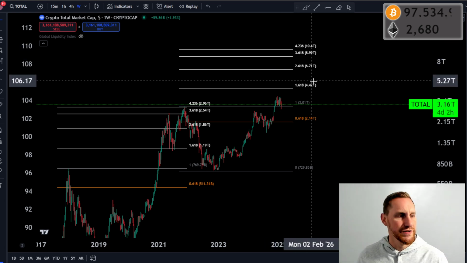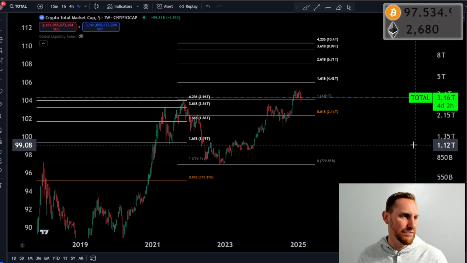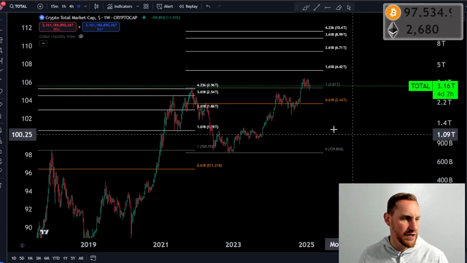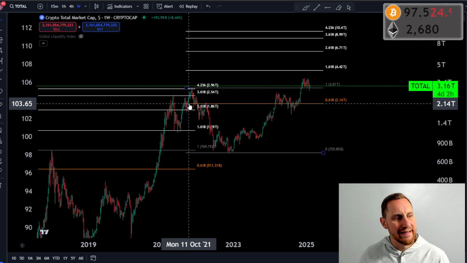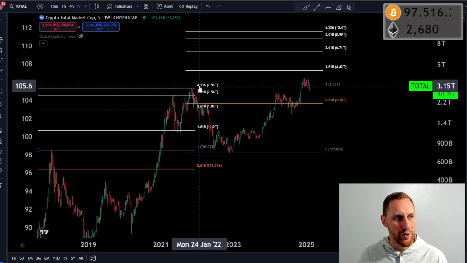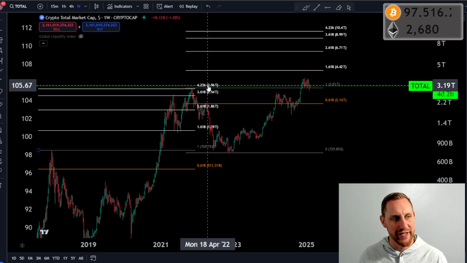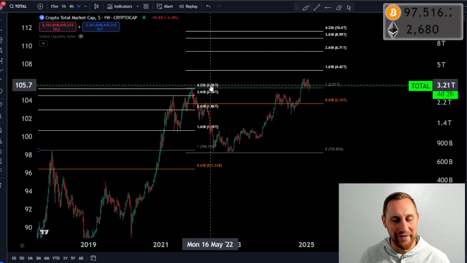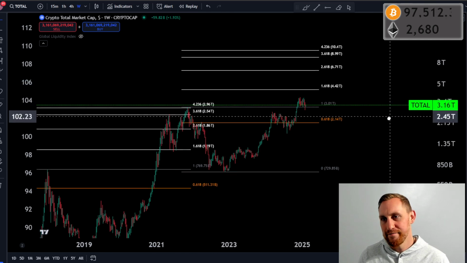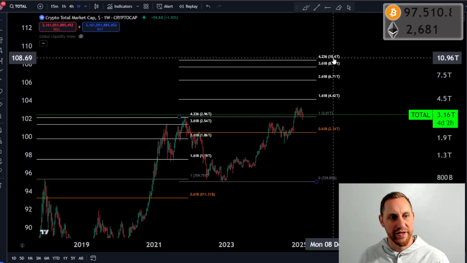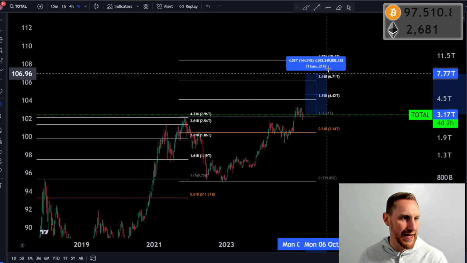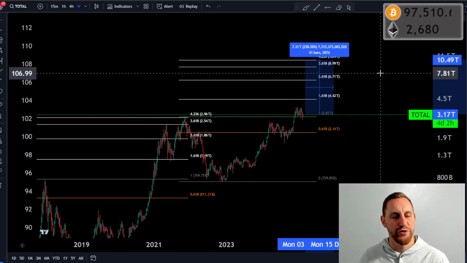Okay. So to get back to what we said earlier, we needed to look at where we topped last cycle, which was exactly on the 4236 Fibonacci level at 2.96 trillion, which is where we are now, funny enough. I just think that's kind of funny. We're exactly where we are now. The 4236 Fibonacci would put us at 10.4 trillion, okay? Which we said for total market cap would be about a 230% gain.